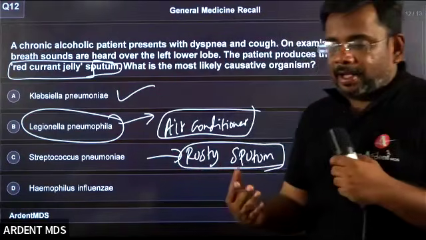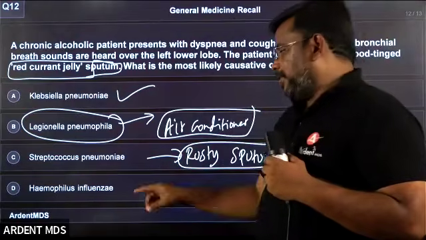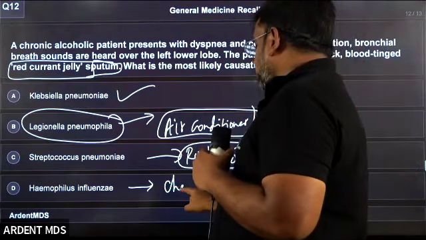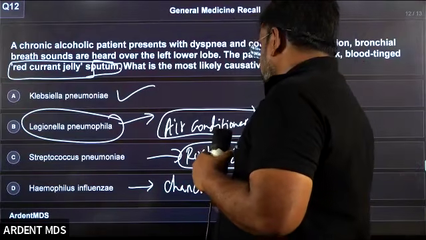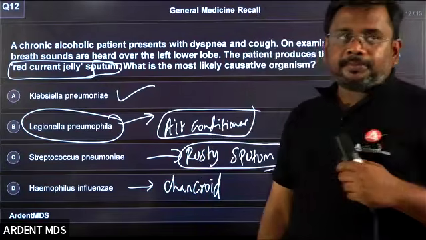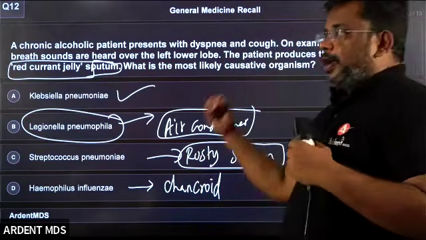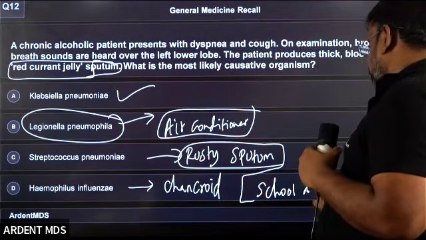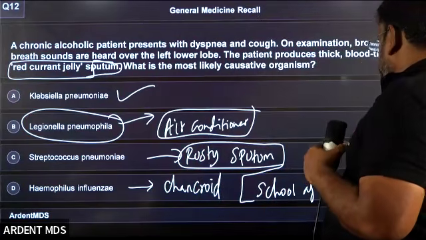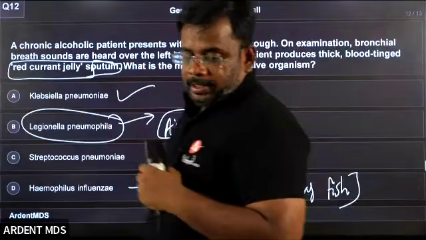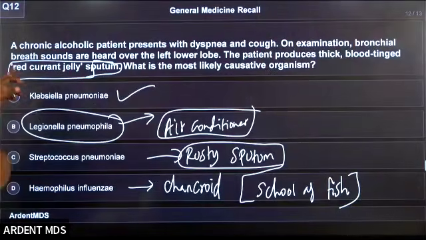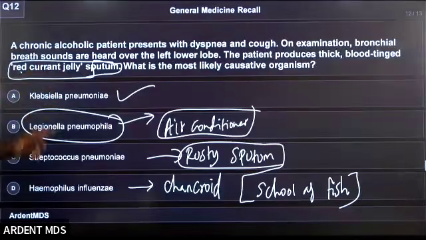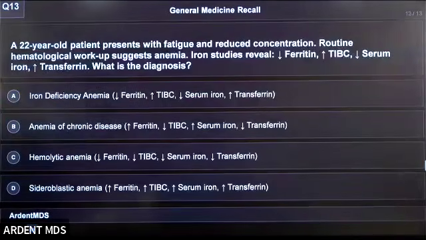Haemophilus influenzae. Whenever you see Haemophilus influenzae, think about two important points. It causes chancroid, and it causes an appearance. What is the appearance? The appearance is school of fish appearance. So come back to this question. The question is about red currant jelly sputum, so the answer is Klebsiella pneumoniae.